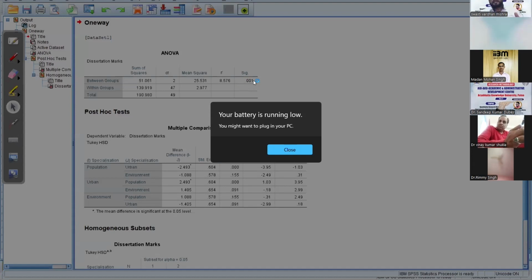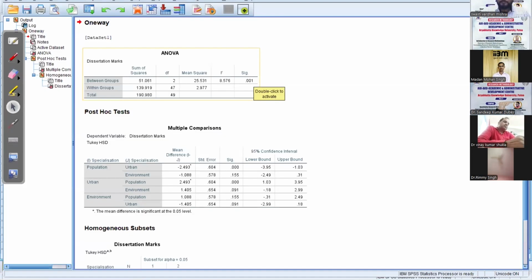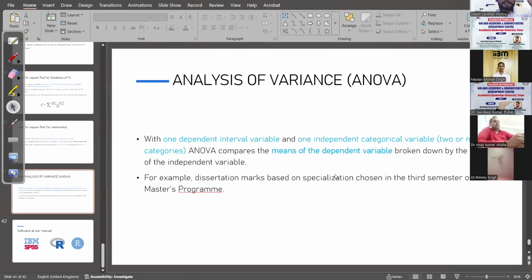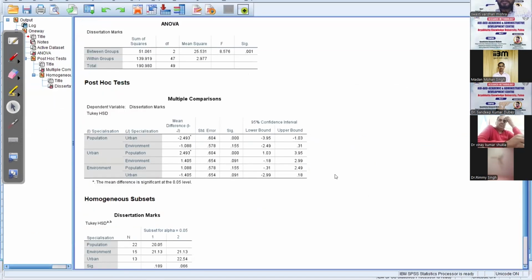So in our ANOVA, I did not show the hypothesis. What was our hypothesis? The null is that there doesn't exist any difference, everything is equal. But the alternative is that there exists a difference. Since the significance value is less than 0.05, we will reject the null hypothesis and accept the alternative hypothesis, which says yes, there is a difference.